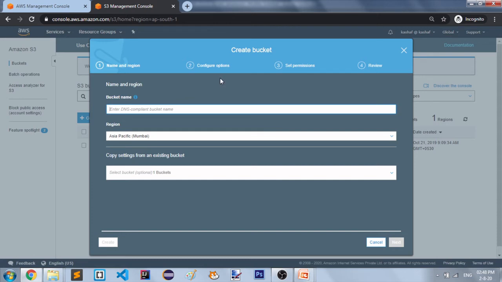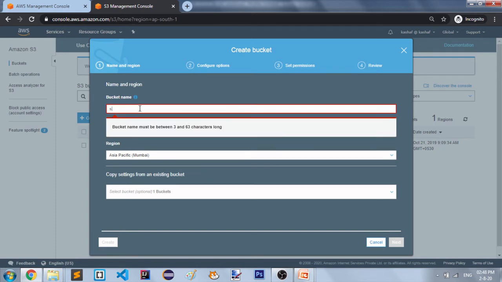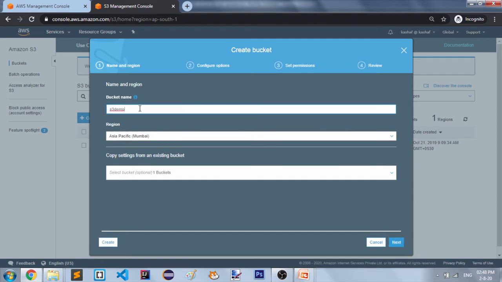You can see the wizard, and these are the multiple steps we have to follow while creating the bucket. First we need to give some name. As we already know, we have to give a unique name. So I am trying to give a unique name, S3 demo bucket.